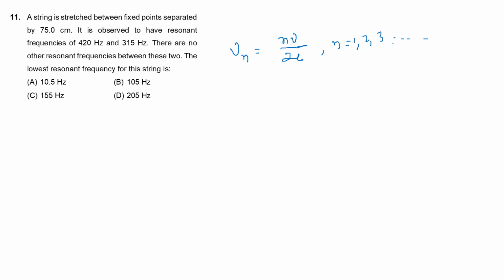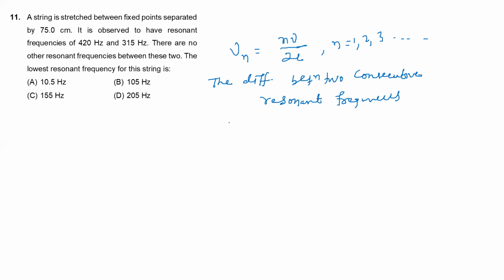And the difference between two consecutive resonant frequencies: change in frequency is equal to nu n plus 1 minus nu n.